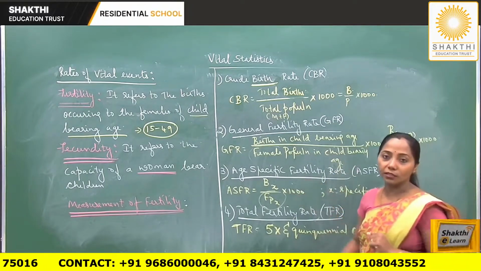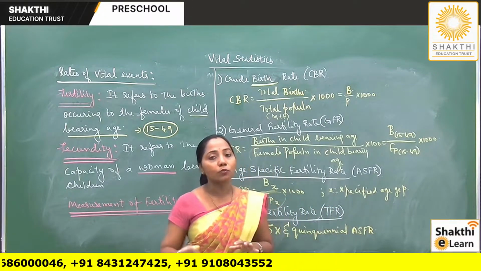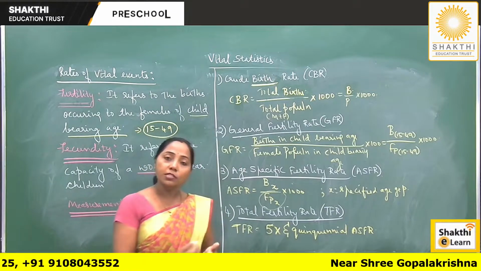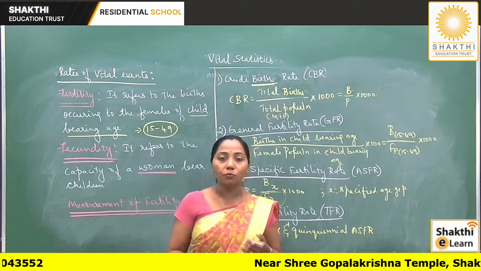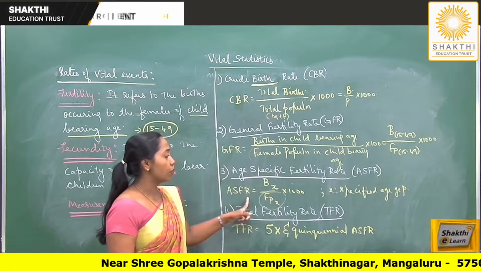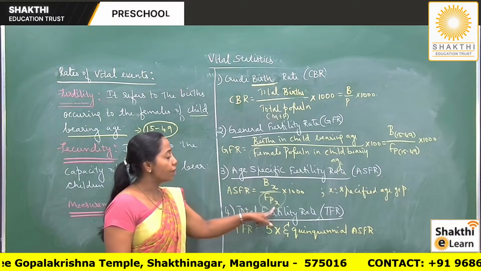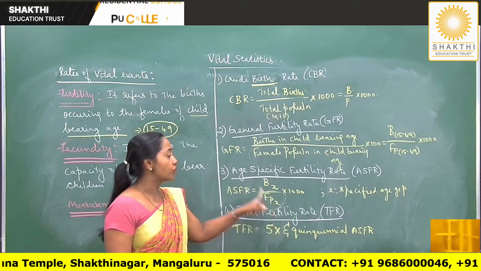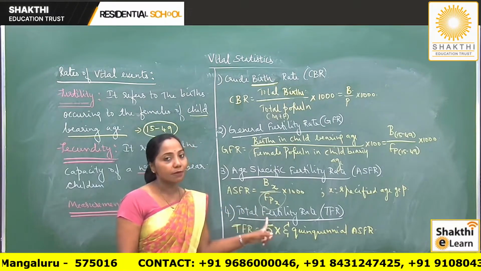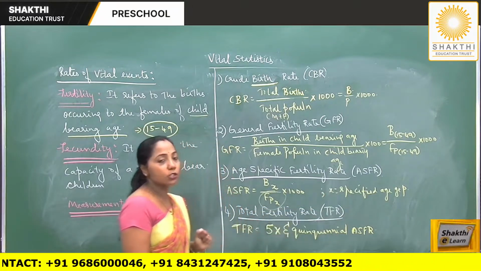The next one is age-specific fertility rate. The fertility rate in all the age groups is not the same, right? So if we are interested in knowing the fertility rate in different age groups, then we can make use of this measure. That is, ASFR is equal to BX by FPX, female population. X refers to the age group, for different age groups. So births in the specified age group divided by the female population in the specified age group into 1000.